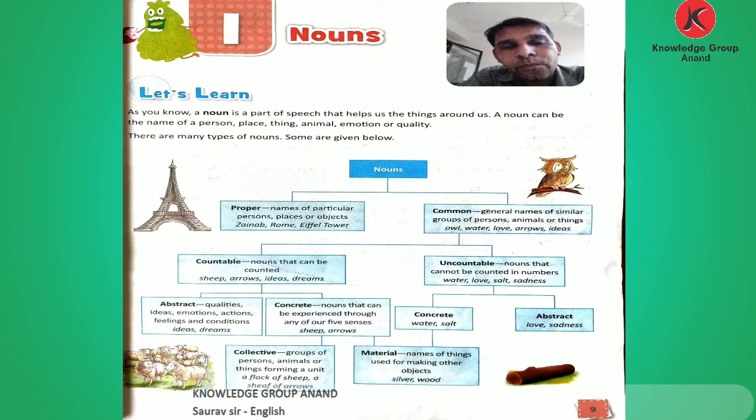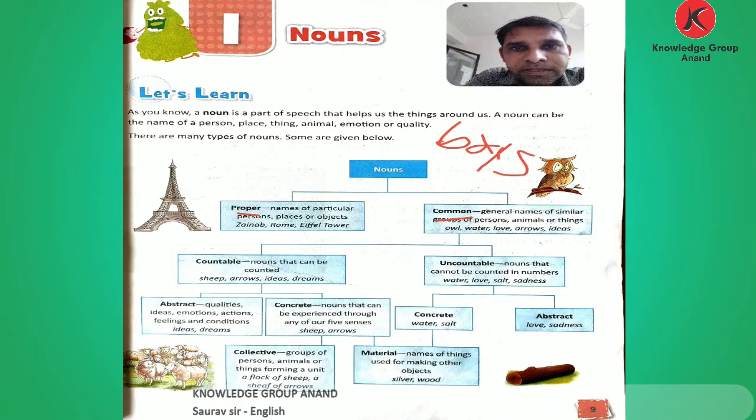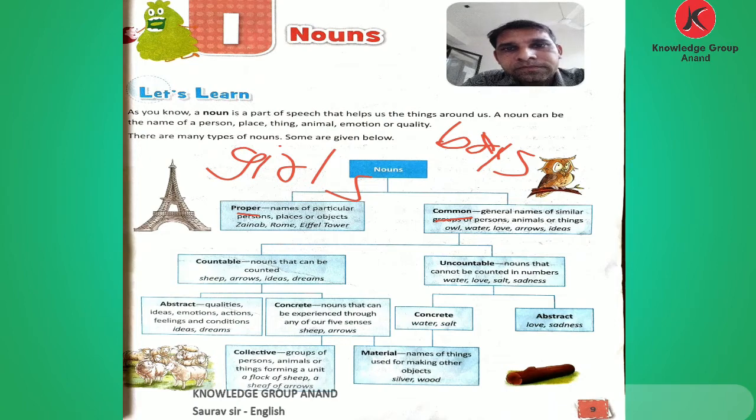Now I am going to explain the difference between common and proper noun. Common nouns are names like boys, girls, students, teachers, tables, animals, birds. These are the common nouns.